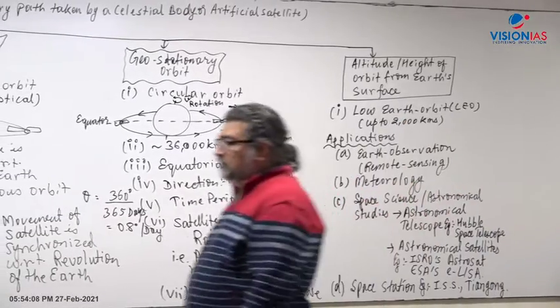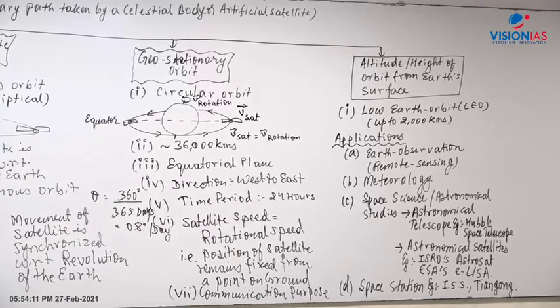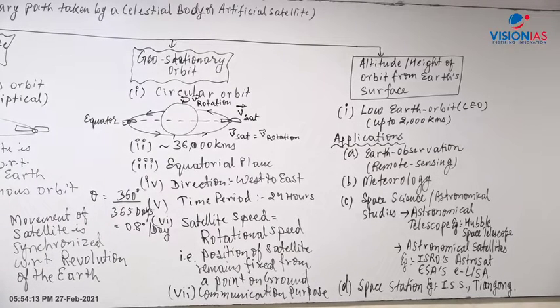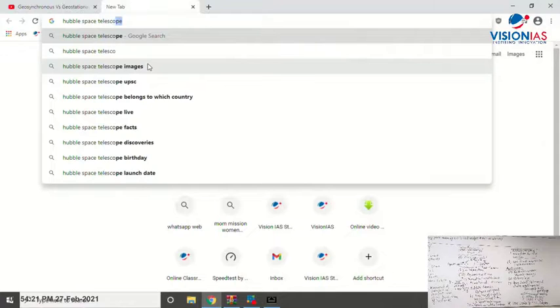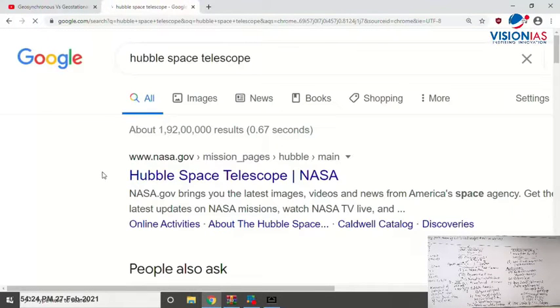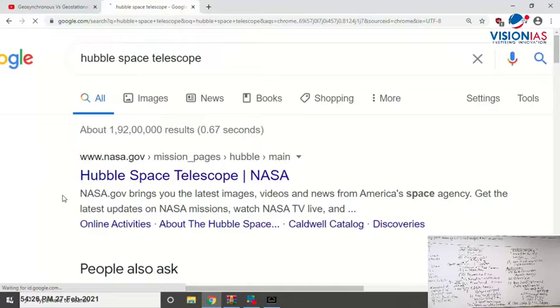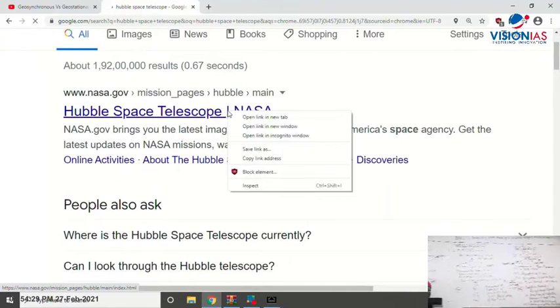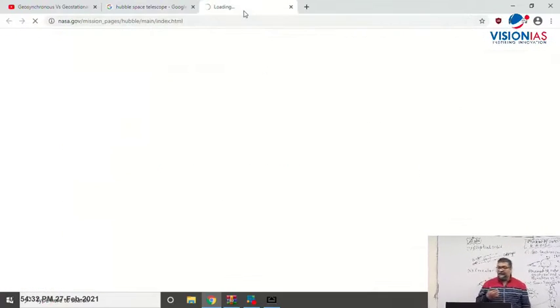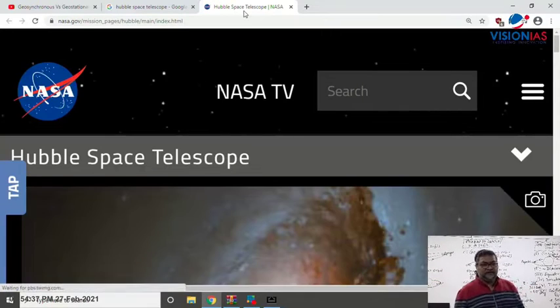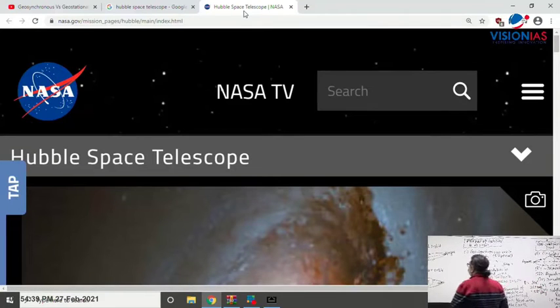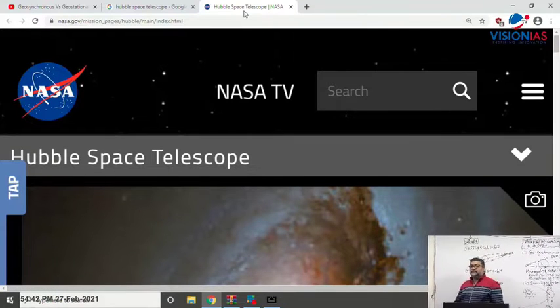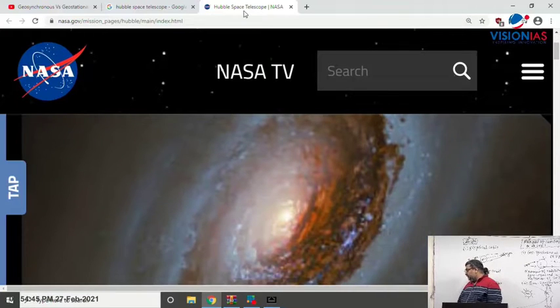So now let's look at here. I'll just go through it one by one. Hubble Space Telescope. Now whatever example I have given, I will take you to that part of it. It will come to your screen here. This one. When you visit the NASA site, whenever you read current affairs, let's say in a newspaper you come across something on space exploration, you should immediately do a Google search, go to the website, let's say the NASA website, and read about that.